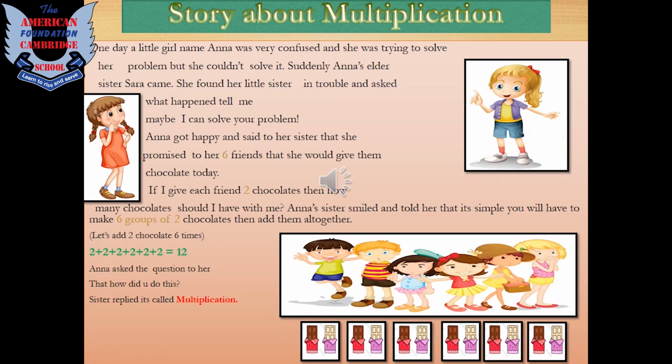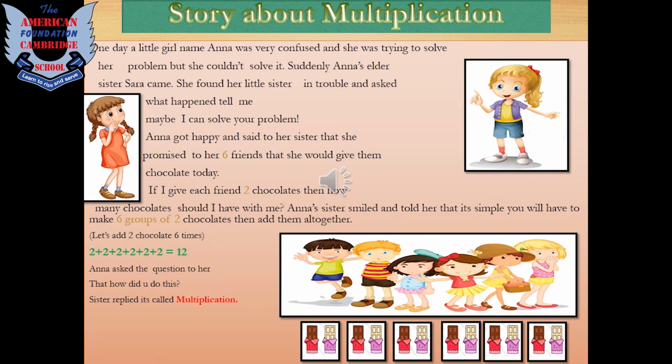Sarah smiled and told her to make 6 groups of 2 chocolates. Understood? And add them all together. For adding, they had to write number 2 6 times. So it means Anna must have 12 chocolates with her to distribute among her friends. Understood, kids? You can see the addition on your slide as well.